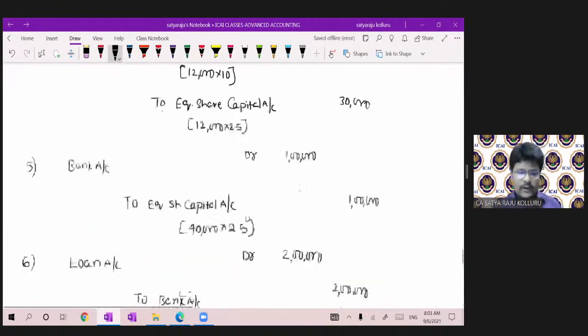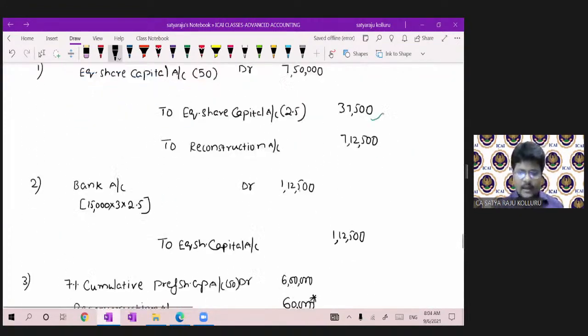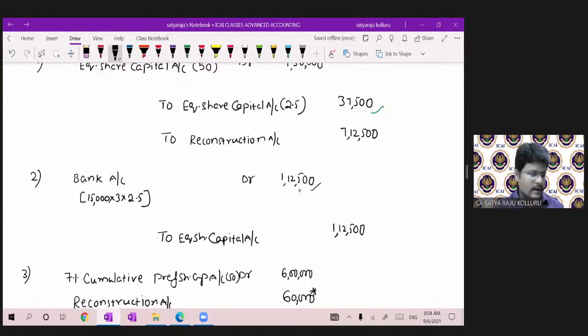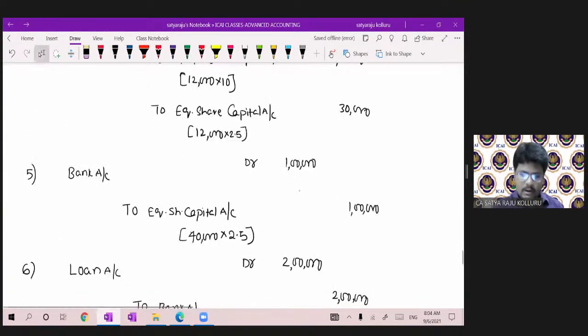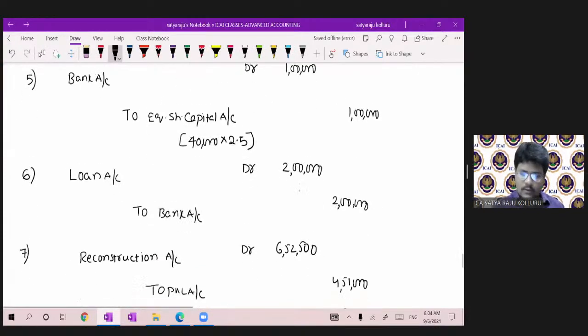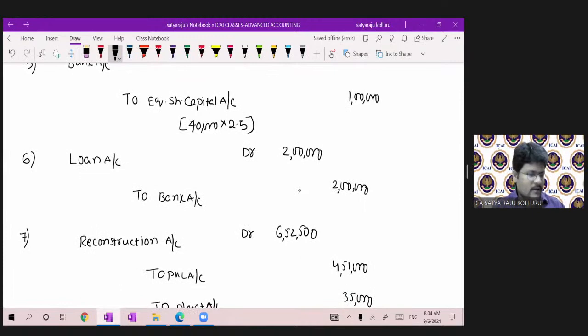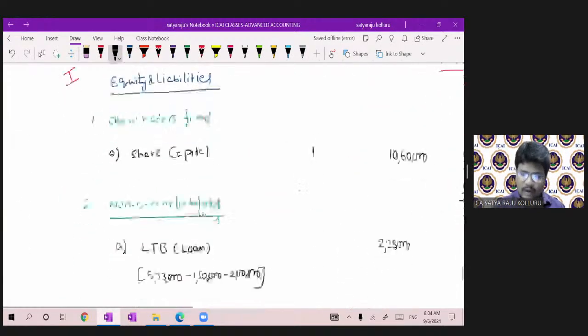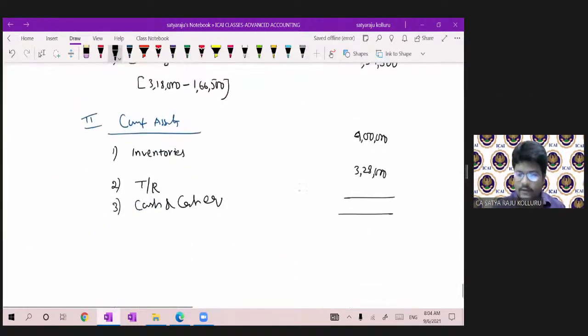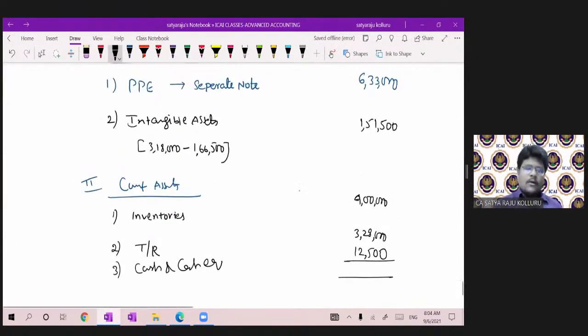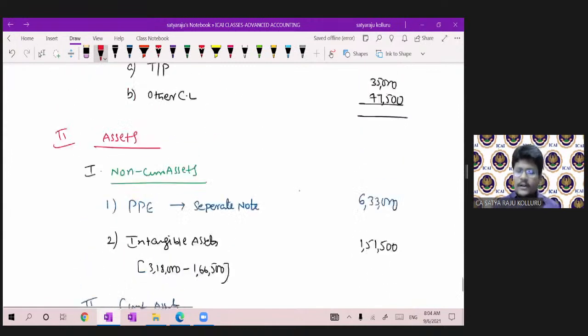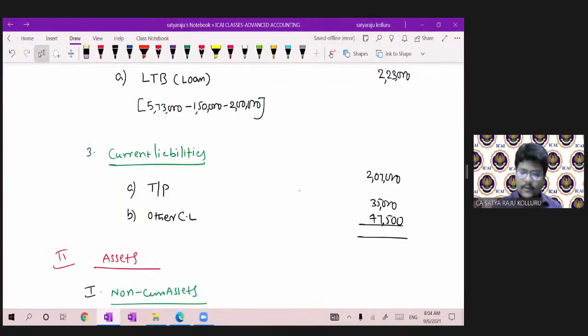If you want to recalculate along with me, here 1,12,500 positive. Here 1 lakh now. You paid 2 lakhs, right? Now 12,500 positive balance is there with you. Now if you check the balance sheet total, it should tally, guys. Please all of you check the balance sheet total from your side. It will tally.